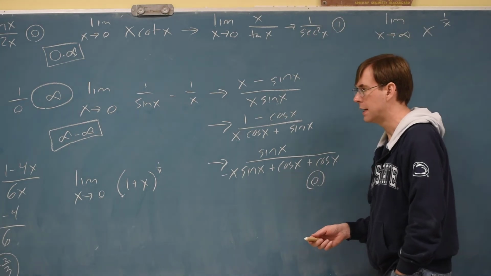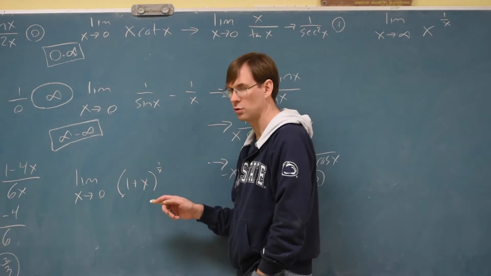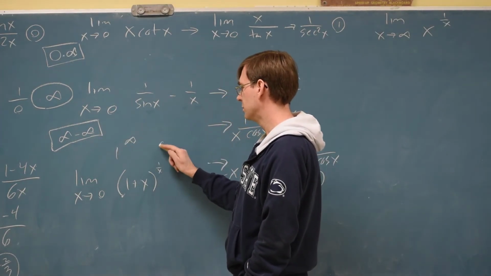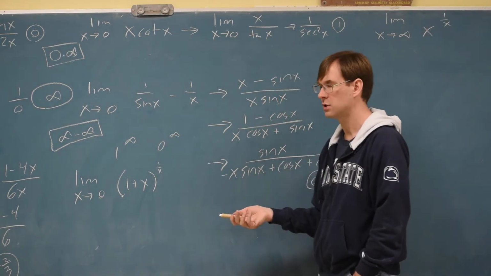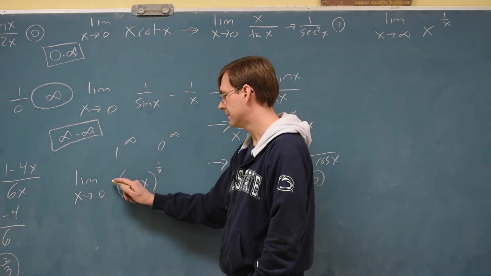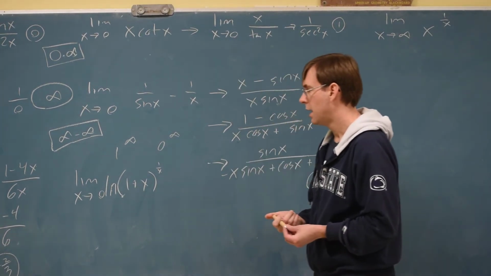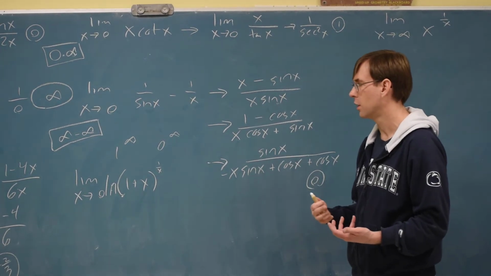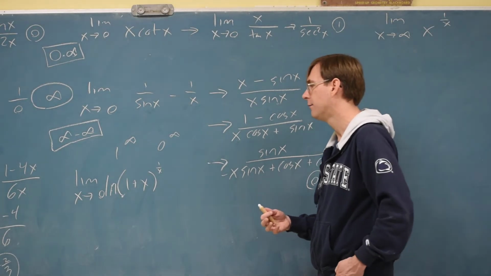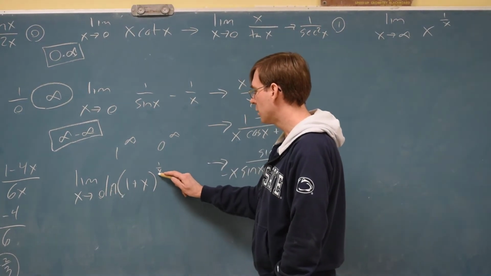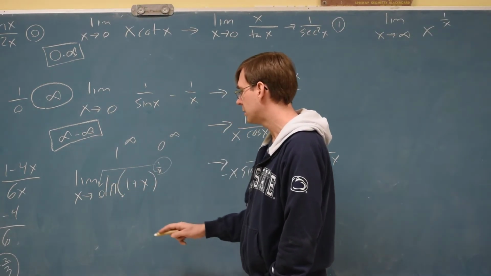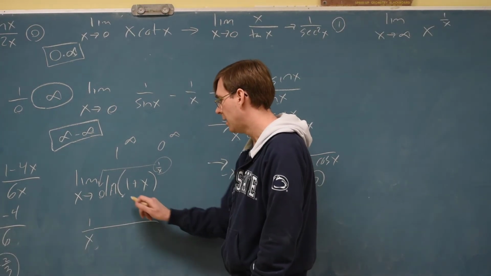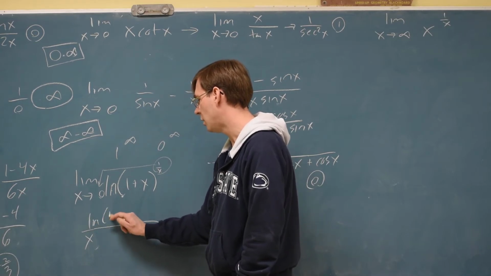And then the last category is if there's powers involved, there's all sorts of weird power problems, like imagining 1 to the infinity, or 0 to the infinity, or just weird power situations. Suggestion on these is do an ln first, and anything in math that you just create to change your problem, you'll have to pay for that later. So we're going to do an ln first, and we're going to do an e later as the opposite to pay for that. So if we do an ln, we've learned with ln's that the powers could slide to the front, and instead of writing 1 over x next to an ln, I'm going to put this ln instead on the top.